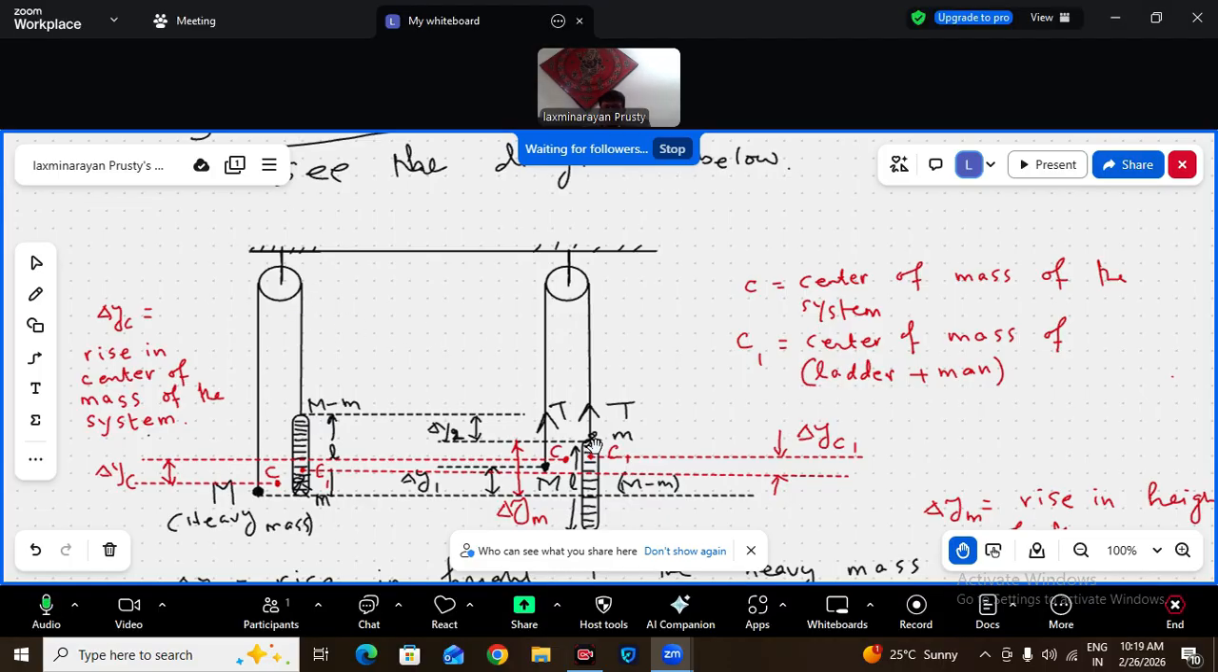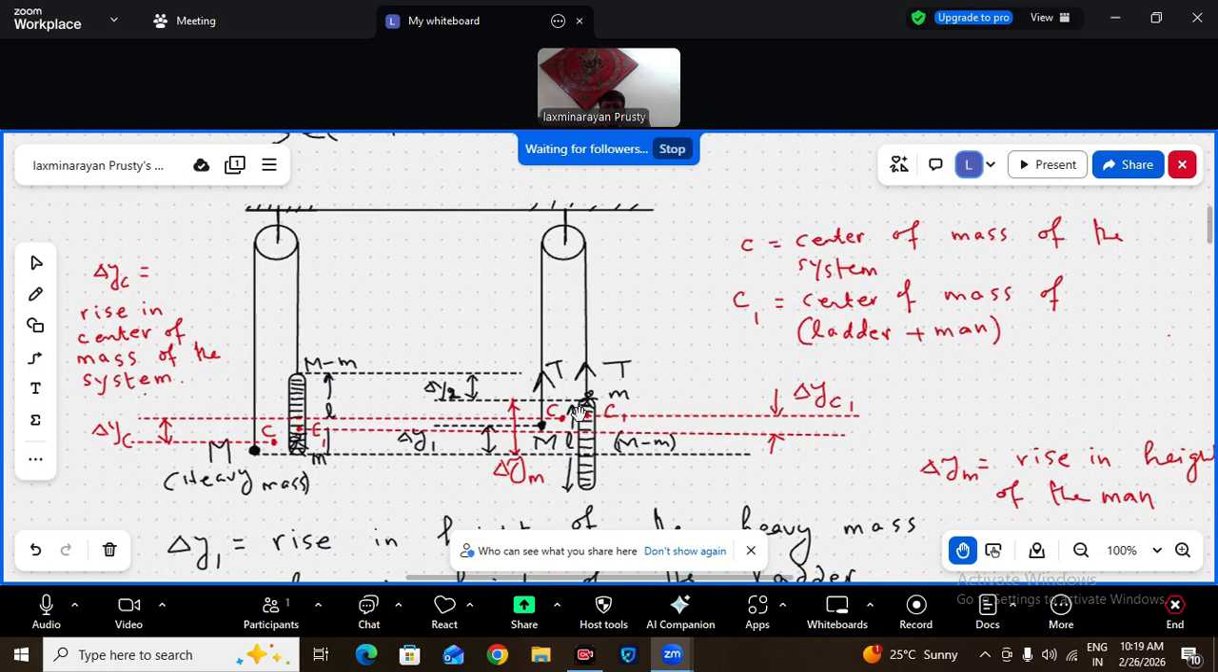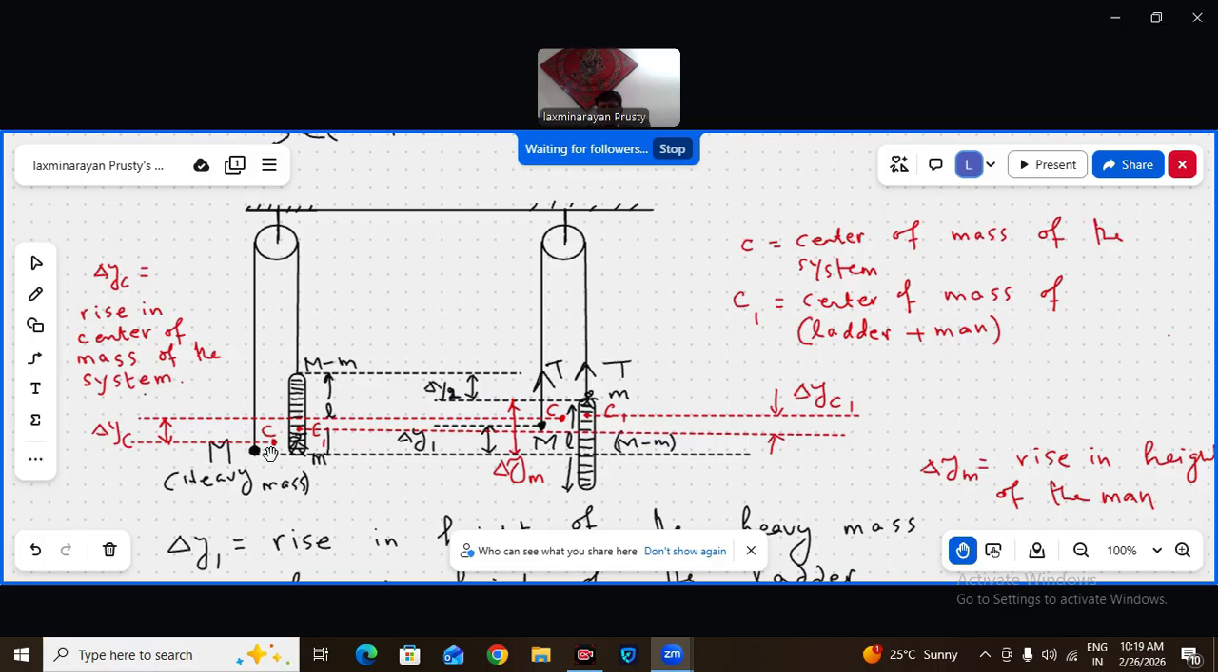And this is the diagram when the man reaches the top of the ladder. When the man reaches the top of the ladder, what will be the rise of center of mass of the system? Initially, the center of mass of the system is C here. So when the man climbs to the top of the ladder, that C has shifted to some other height. Between these two C's, the distance is delta YC. Delta YC means the rise of center of mass of the system.